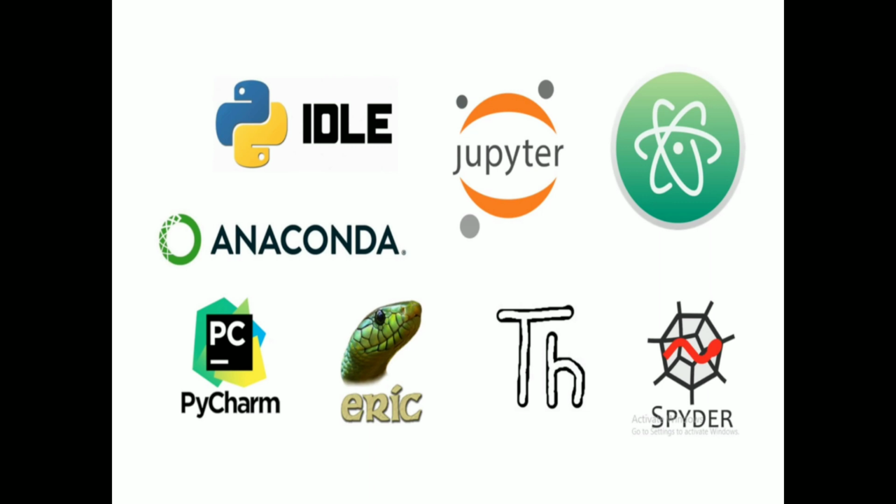Eric is another software to execute the Python program. Thonny is software to execute the Python program. Next one is Spyder. Spyder is another software to execute the Python program. These are the different software to execute the Python program: IDE, IDLE, Jupyter, Atom, Anaconda, PyCharm, Eric, Thonny and Spyder.